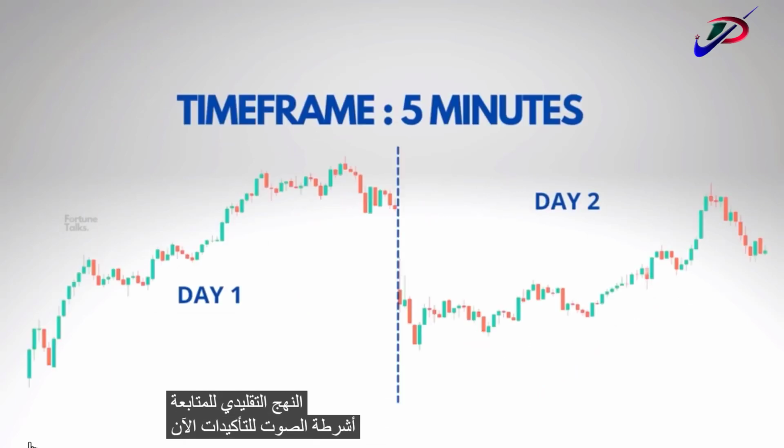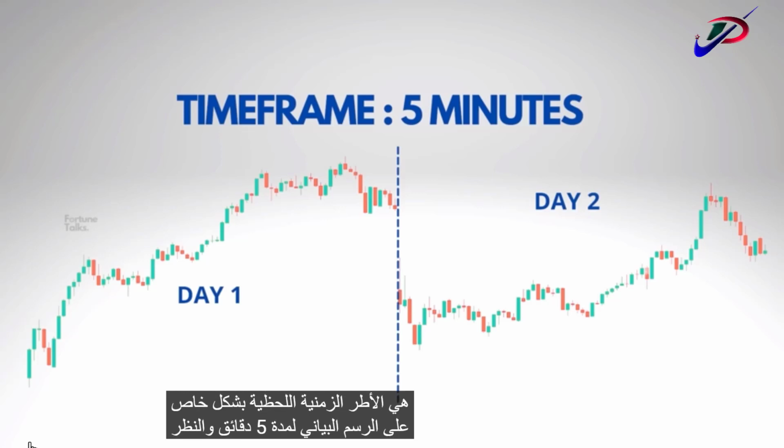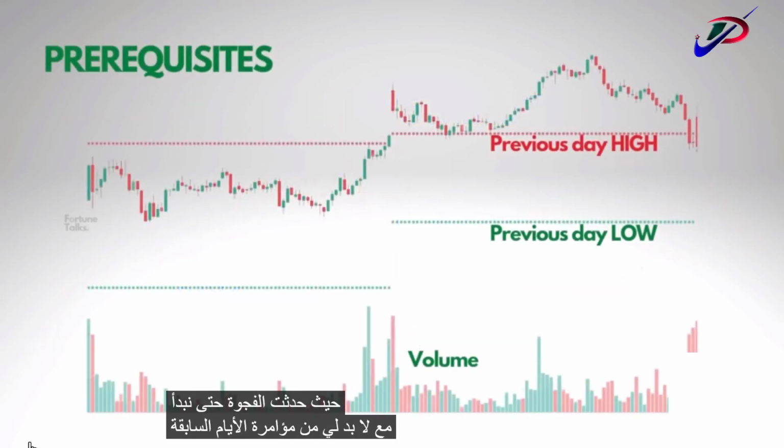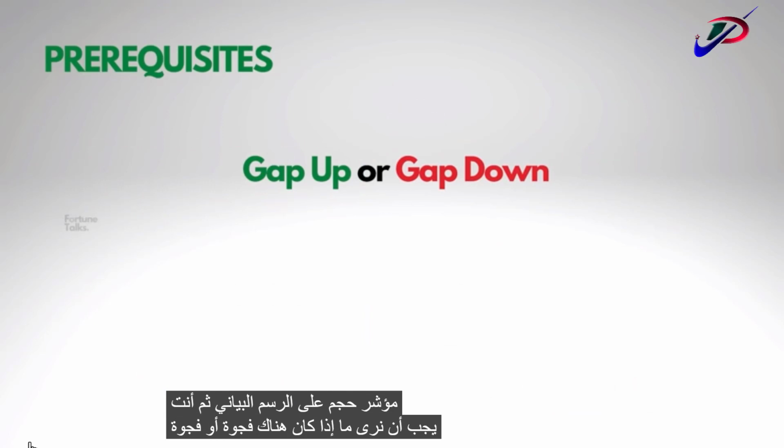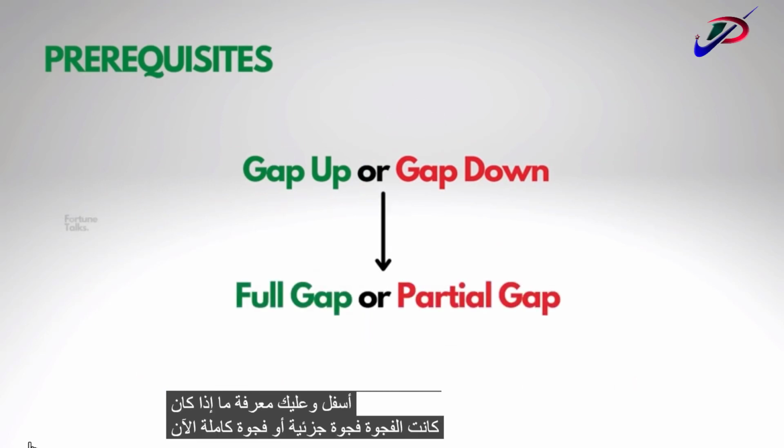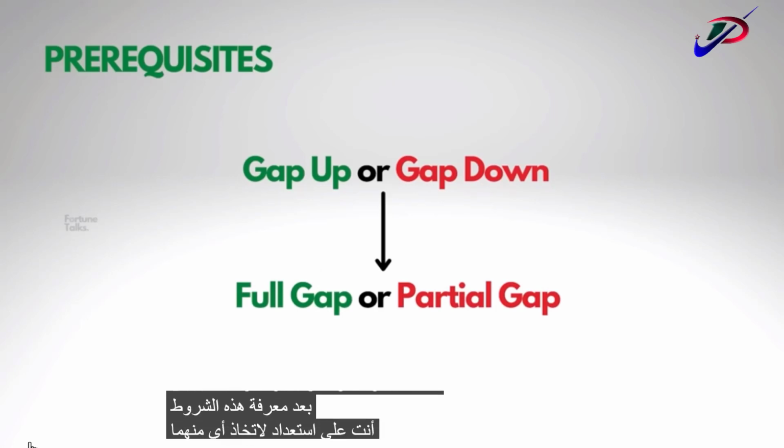Now talking about the time frames, the strategies that I am about to discuss are based on a smaller time frame, that is the intraday time frames, particularly the 5-minute chart, and considering the price data from 2 consecutive days where the gap has occurred. To begin with, I plot the previous day's high and low and also bring up the volume indication on the chart. Then you have to see if it is a gap up or a gap down, and figure out if the gap was a partial gap or a full gap. After finding out these prerequisites, you are ready to take either the breakout approach or the reversal approach.